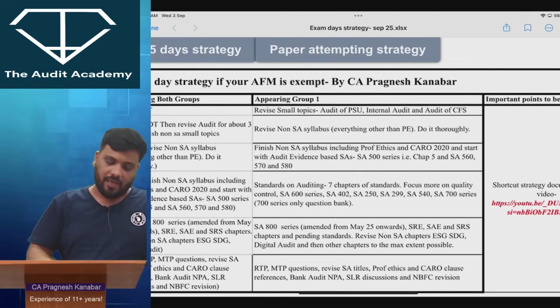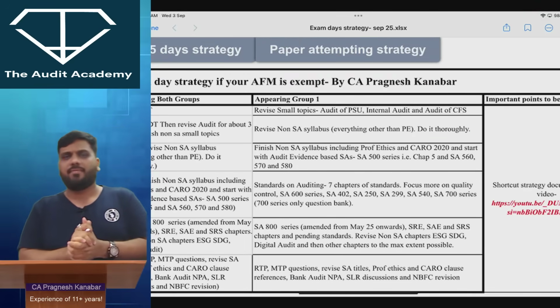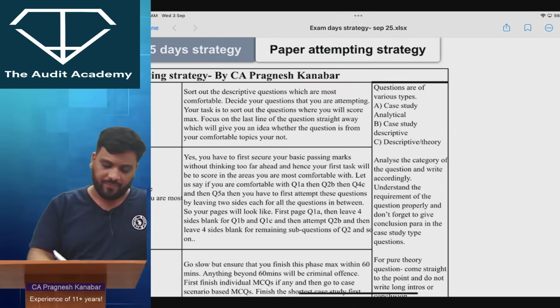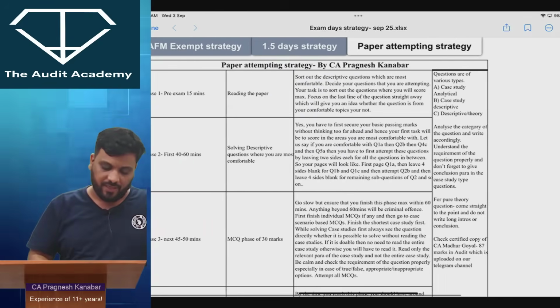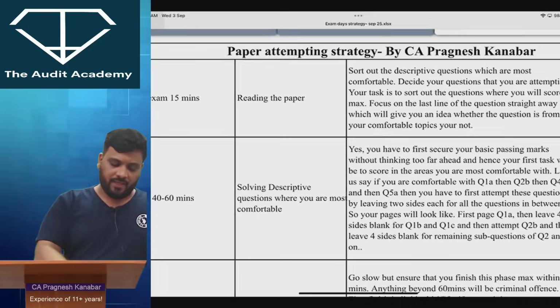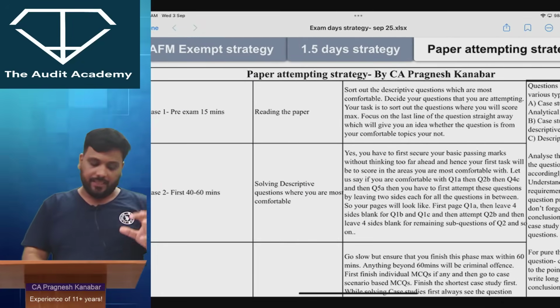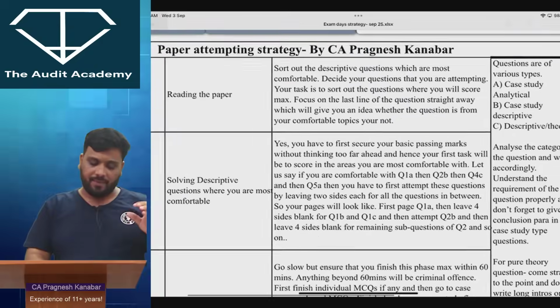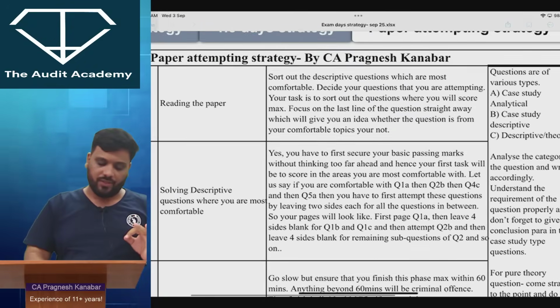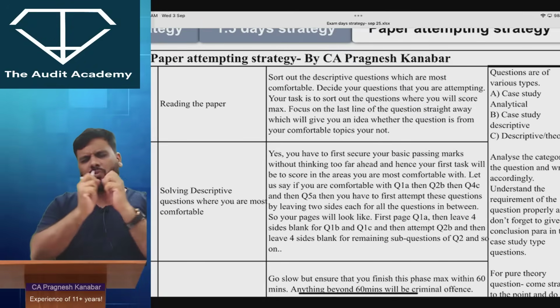I've always said this in my revision videos and my lectures, but I am still reminding you. When it comes to paper attempting strategy, your phase 1 will be the pre-exam 15 minutes where you will read the paper, and while reading that paper you will sort out the descriptive questions you are most comfortable with.